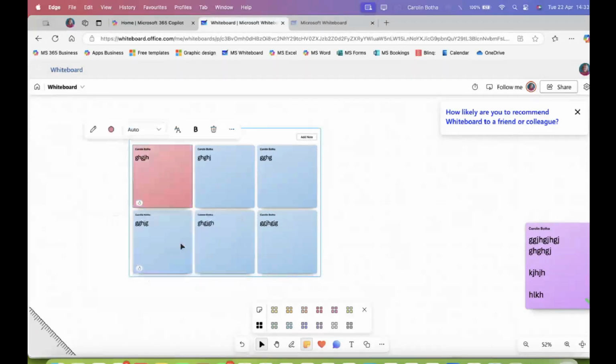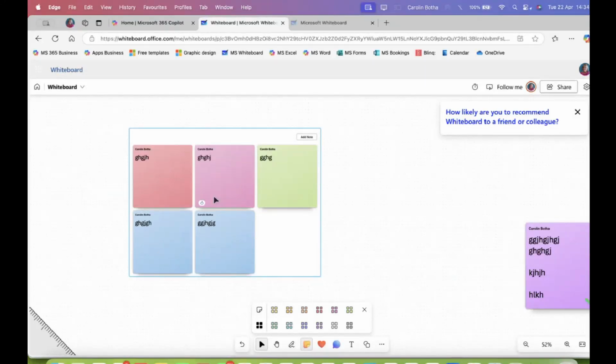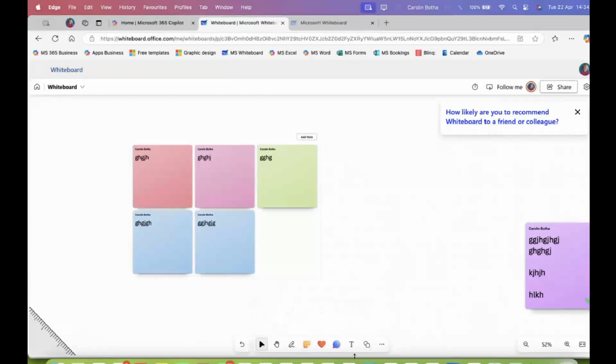You can, of course, go and change the color, but that is self-explanatory. You can make different colors for this, bolds, italics, you know the drill. You can even on here delete a sticky note. So if it's only 5 people that are contributing, you can delete one of the sticky notes. So that's a collection of them, but you can also add them one at a time and just organize them in that format. It's quite interesting, a very nice collaboration tool.